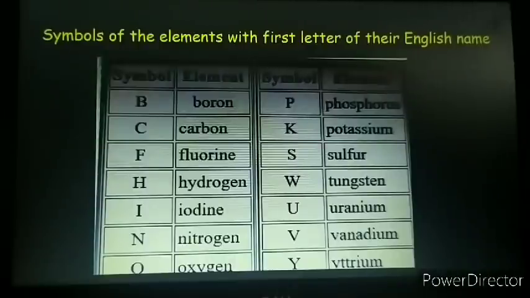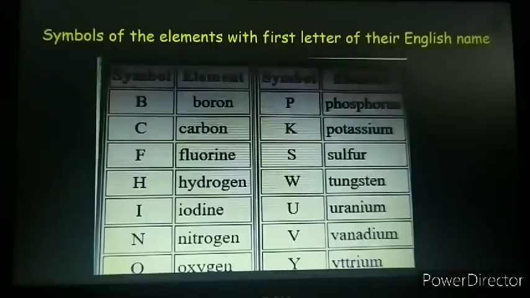So according to J.J. Berzelius, the symbols were taken from the names of the elements. And here the first criterion that was put by J.J. Berzelius was that the symbols of the elements are written with the first letter of their English name.